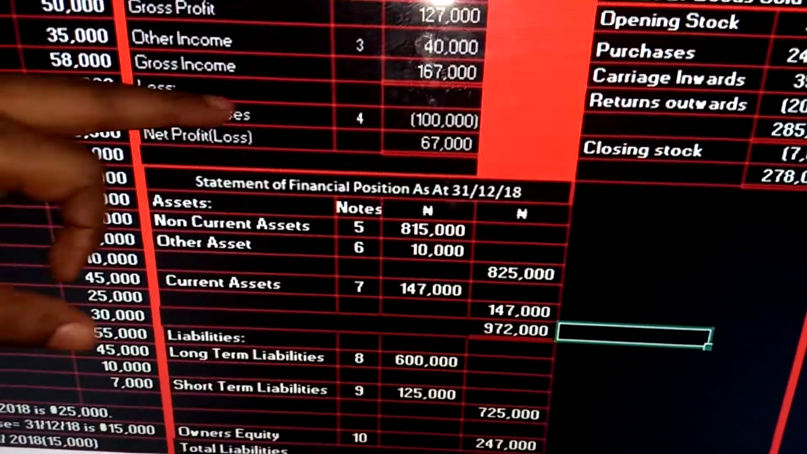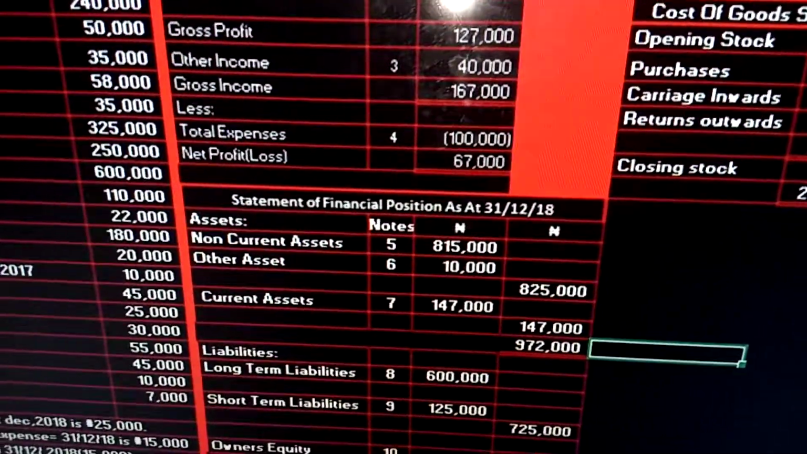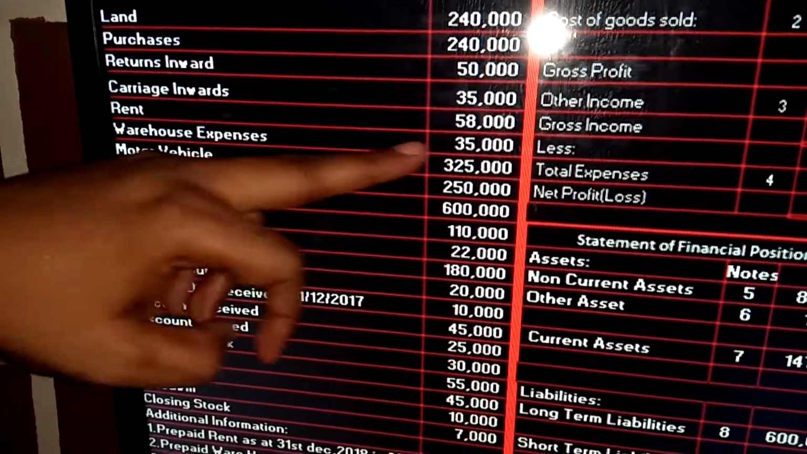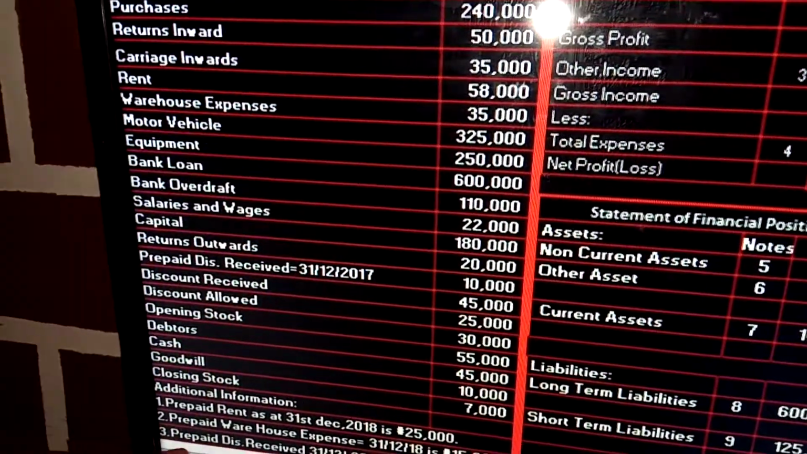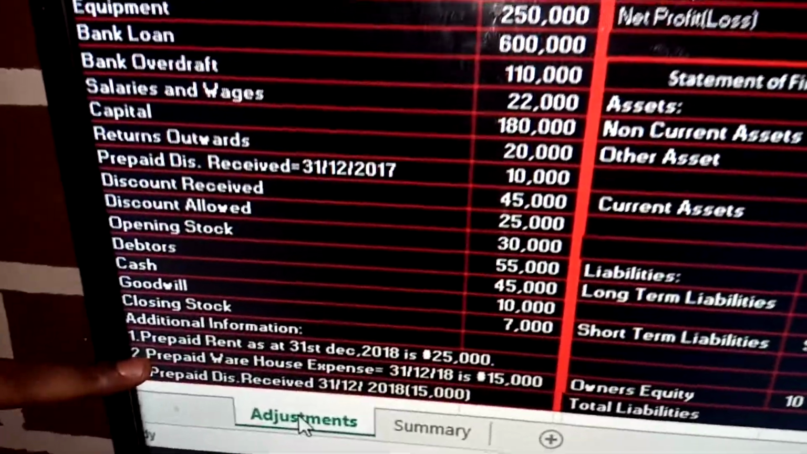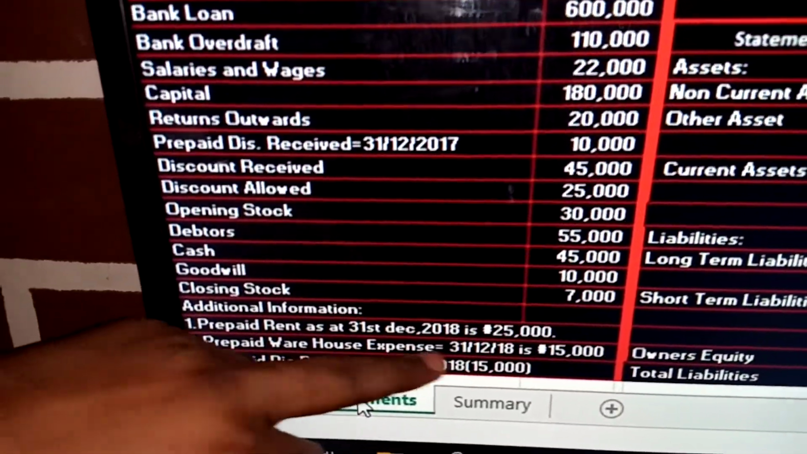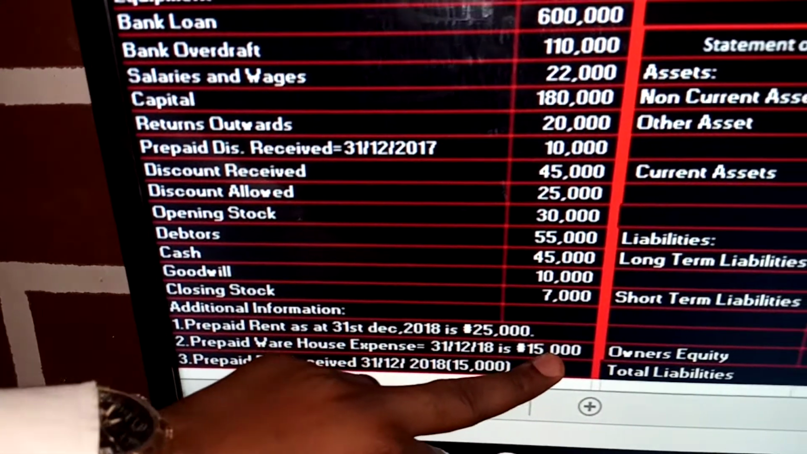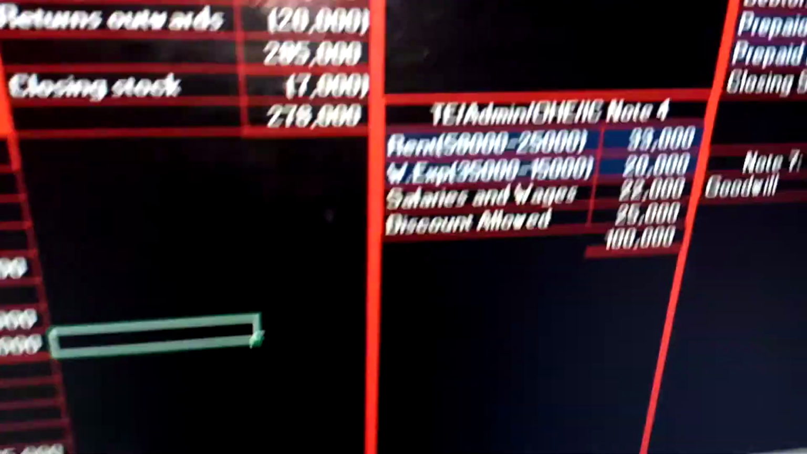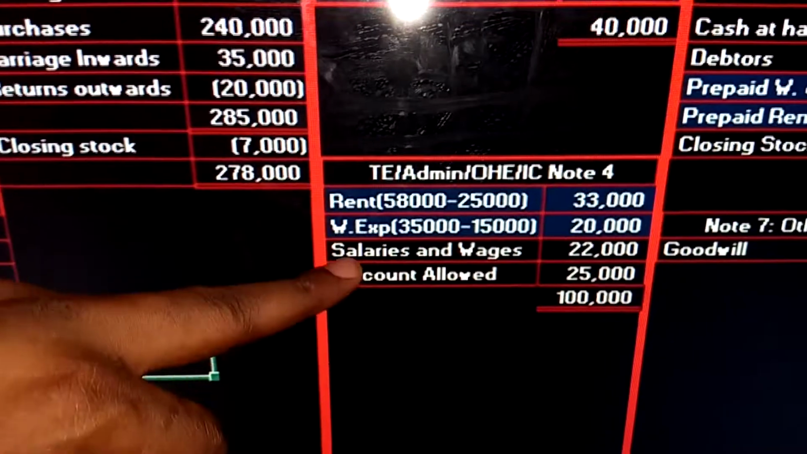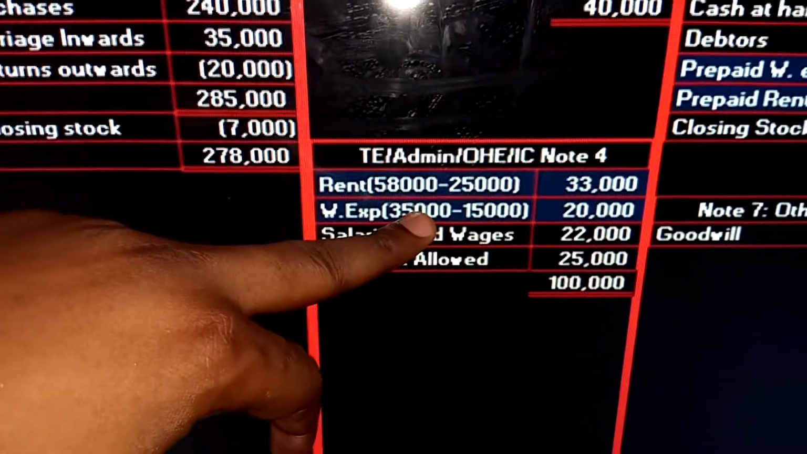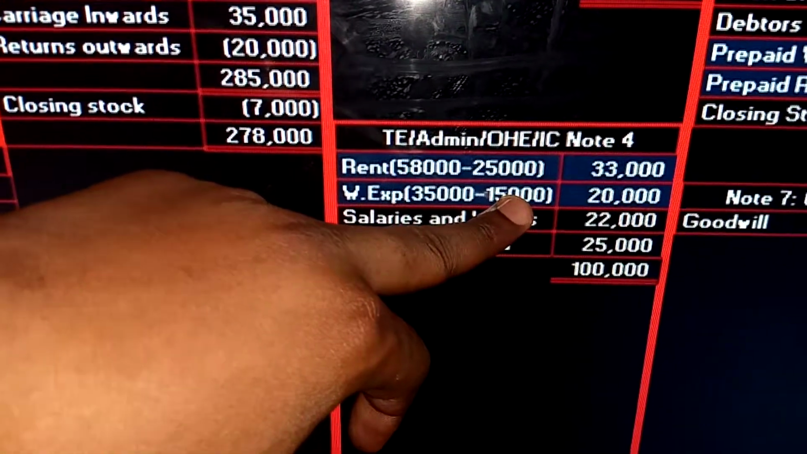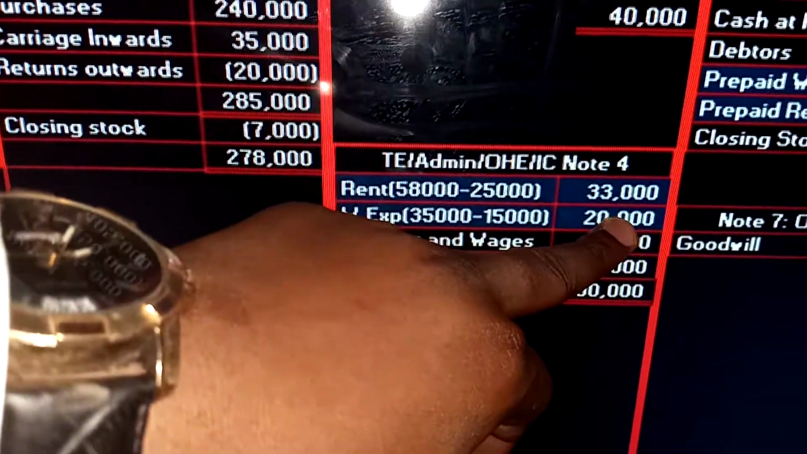So take out your total expense. What are your total expense? What's the first one here? We have warehouse expense, 35,000. Is there an additional information to warehouse expense? Yes. Okay, look, they said prepaid warehouse expense as at 31st December 2018 is 15,000. And I told you prepayment at the end of the year, you deduct. So where's our warehouse note? Our warehouse note, look at it here, warehouse expense is 35,000, minus prepaid expense at the end of the year, which is 15,000. What do you have? 20,000.